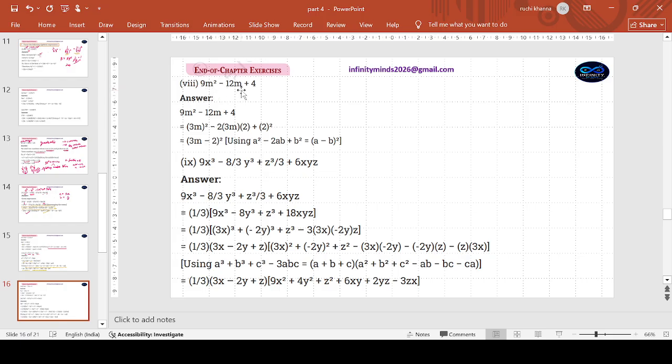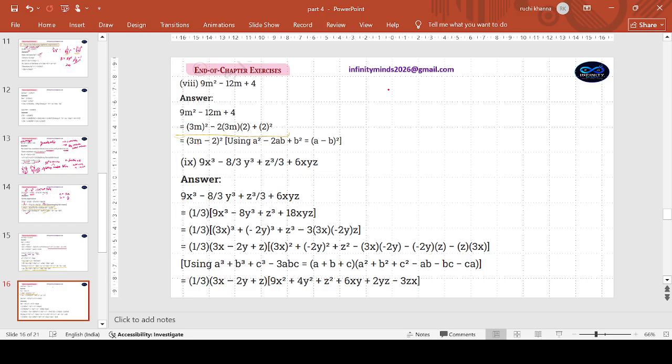Yes, that's a square term. 12m is not a square term. 4 is a square term. So A square, B square, minus will be written as it is. Can 12 be written as 2AB? This is the step that I have been emphasizing on. In smaller questions, it doesn't matter to you, you don't feel it, but otherwise it does. This is the one. Okay.